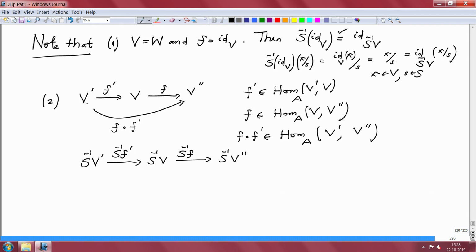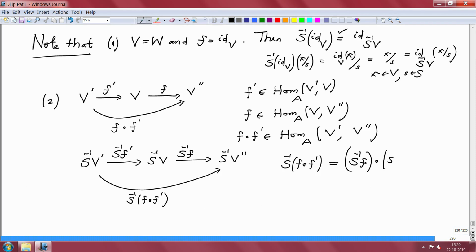On the other hand, I could have directly defined S inverse of the module homomorphism f compose f prime. So this will be S inverse of f compose f prime. Now one should check that if I take their composition, that is the same thing as this. So S inverse of f compose f prime is the same thing as S inverse f composed with S inverse of f prime.